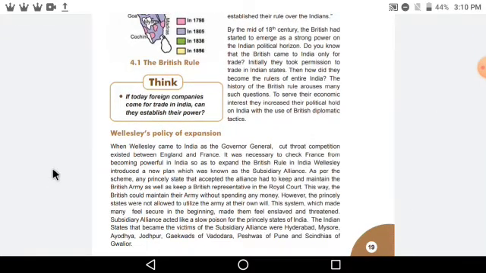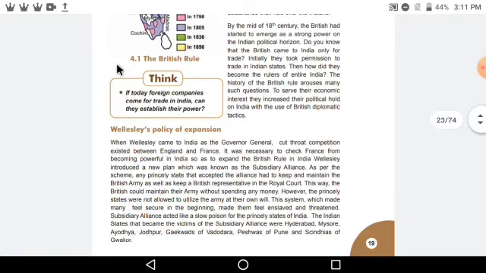Now here there is one policy which was adopted by the Britishers to make their power stronger in India. This policy's name was Wellesley's policy of expansion. Basically, the Governor General named Wellesley made this policy, and it was called the Subsidiary Alliance System. Now let's see what this Wellesley's policy of expansion was.